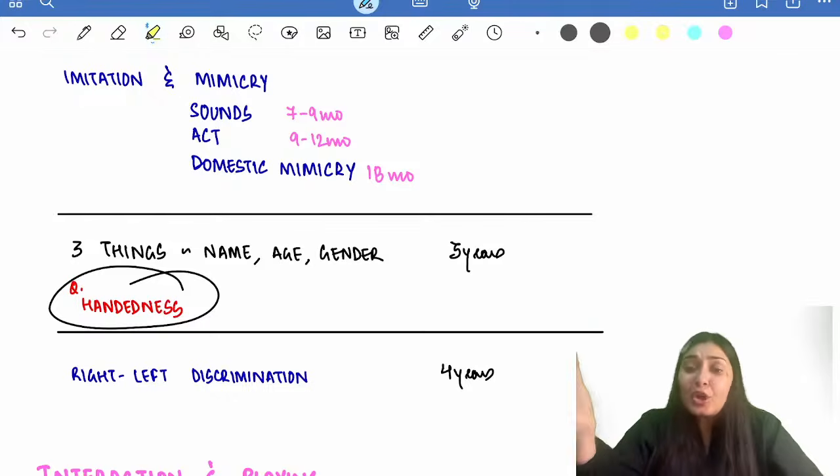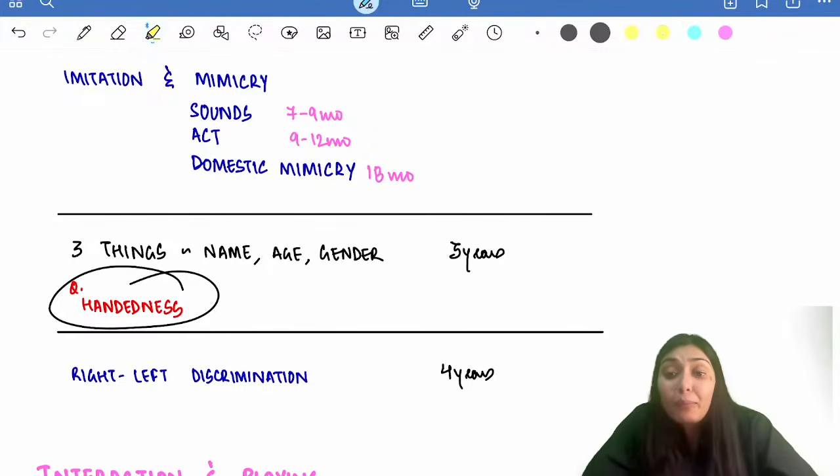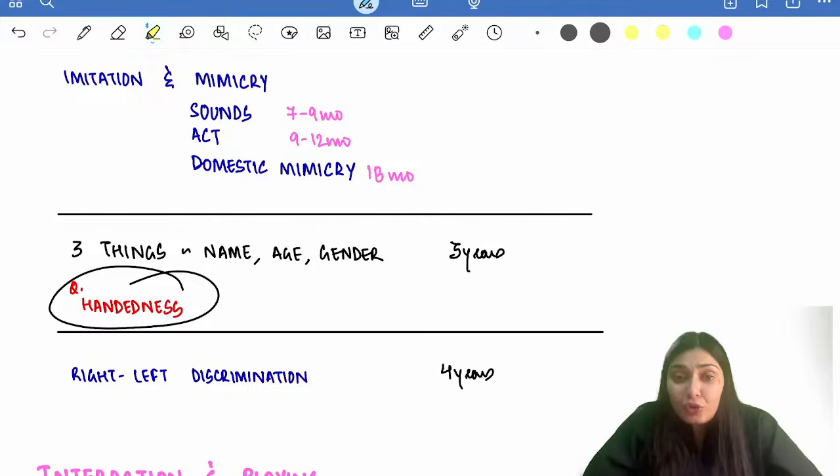Imitation, mimicry. You all understand what is imitation, what is mimicry? A lot of mimicry artists you have seen. So mimicking sounds come at 7 to 9 months of age. Mimicking of acts comes at 19 to 20 months, and domestic mimicry, that is the child copying the mother doing the household chores, comes at 18 months of age.